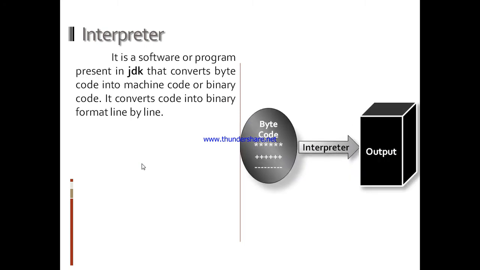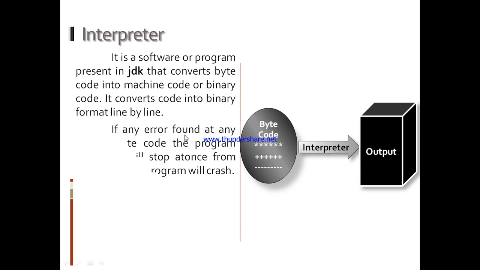Now we'll talk about the interpreter. It is software present in the JDK that converts bytecode into machine code or binary code. It converts code into binary format line by line. The interpreter will convert the bytecode into output or binary code line by line.